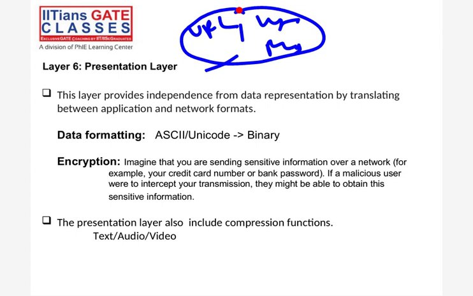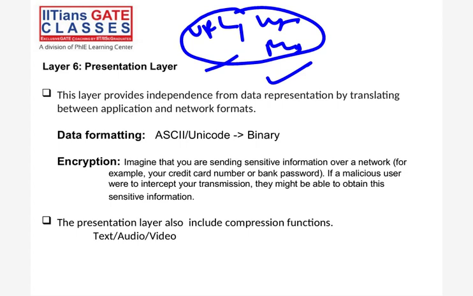Which is an inbuilt part of the browser, or some data you are sending, compression is required. So compression will also be done. Let's say WhatsApp, when you send a photograph, WhatsApp itself does the compression, right? That compression happens at the presentation layer. So this is actually a reference model. Again, I'm saying this is actually a reference model.